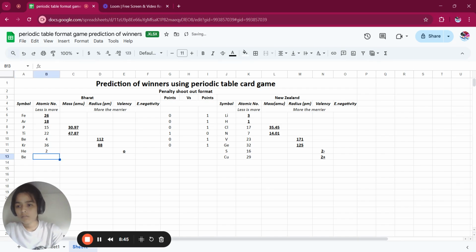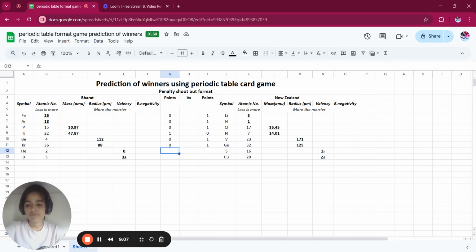So when we compare 0 and 2 minus, 0 is the winner I guess, because the other is negative. So 1, 0. And for boron, sorry, for the last round, not the last but the valency one, 3 is the winner, 2 is the loser.